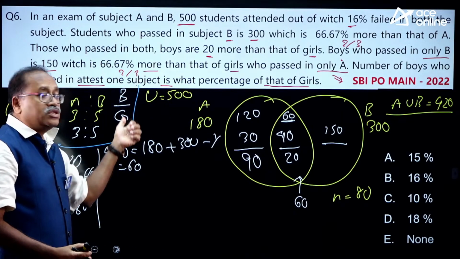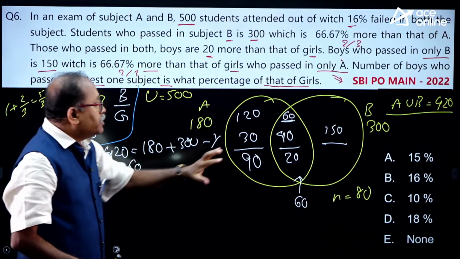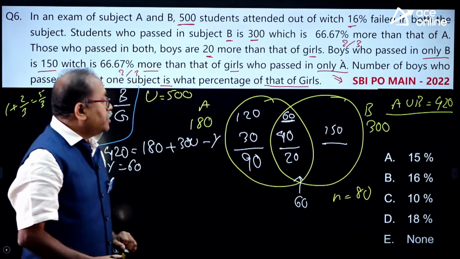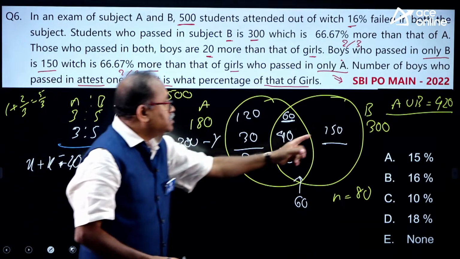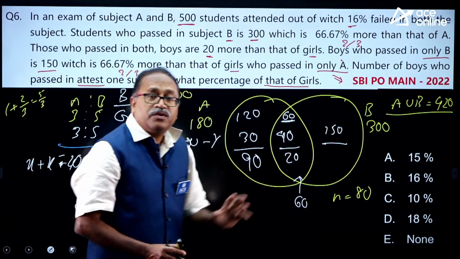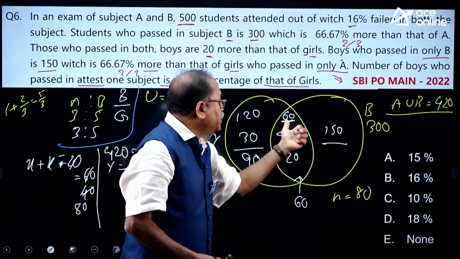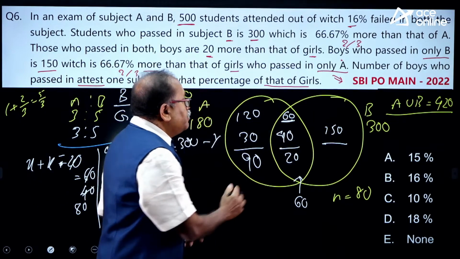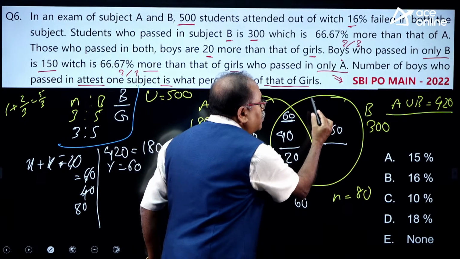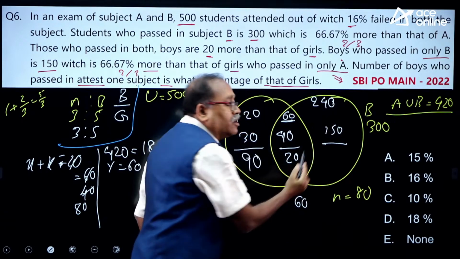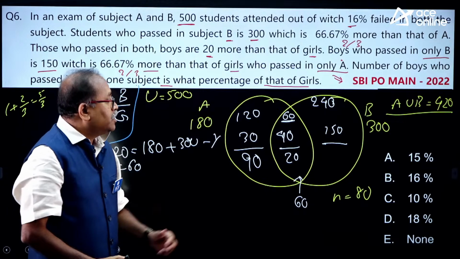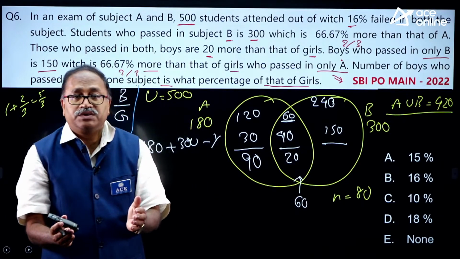I am writing boys by girls. Now come on over here. This 300 is there. From this 300, if I take out the 60, then I will be getting this value as 240. Out of 240, 150 are boys.